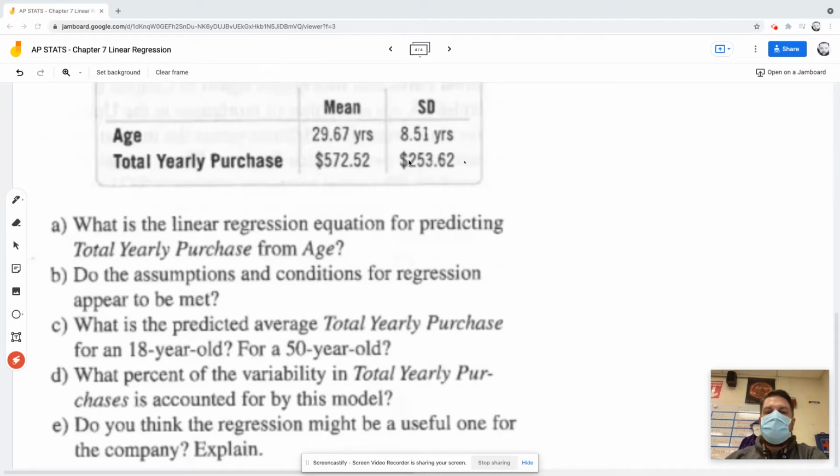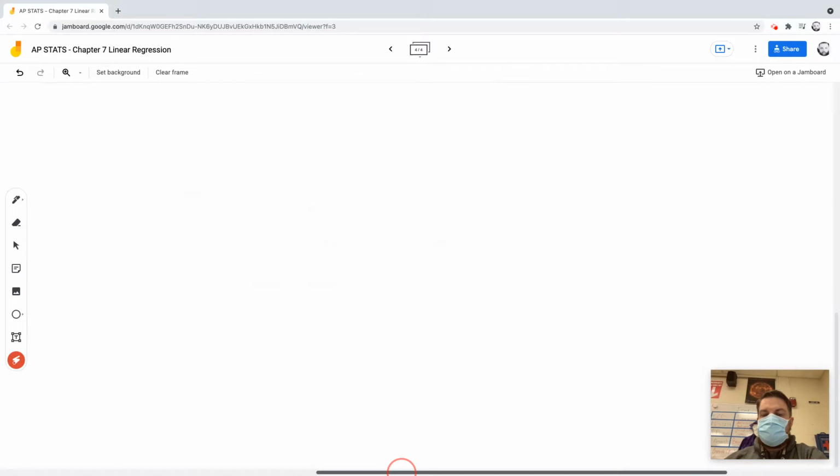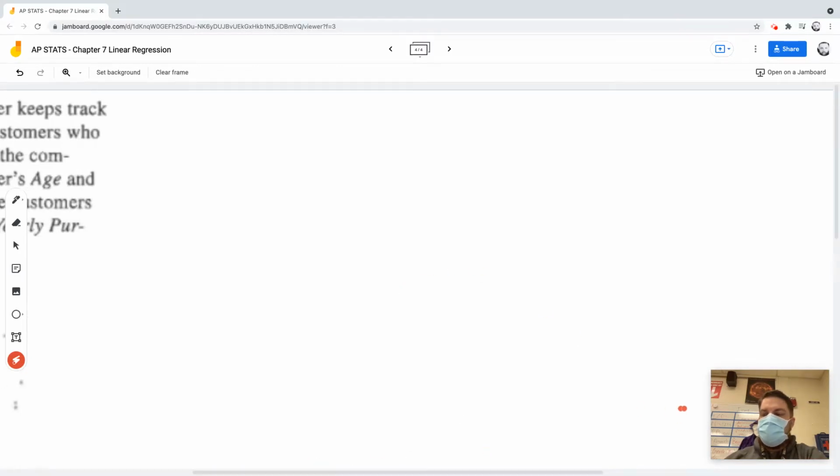So we just basically do the same thing that we did on the last problem. For part A, to find the equation, the first thing I need to do is find the slope.